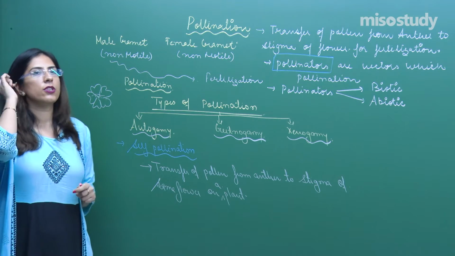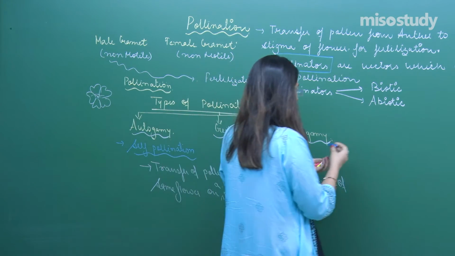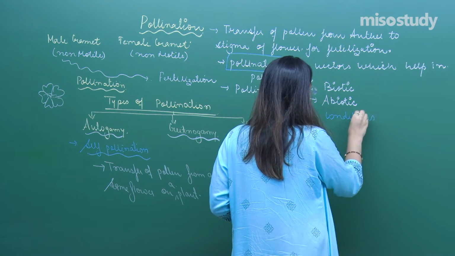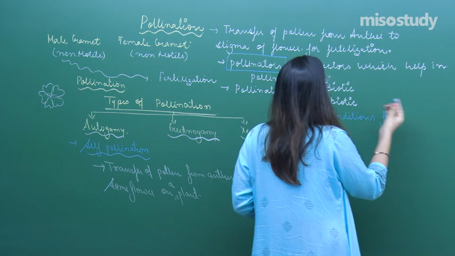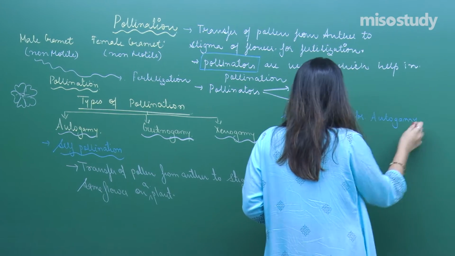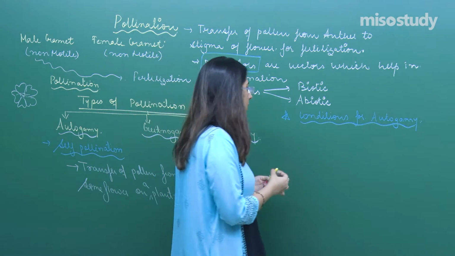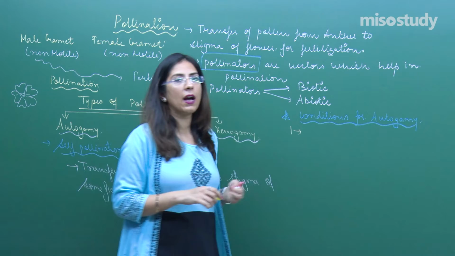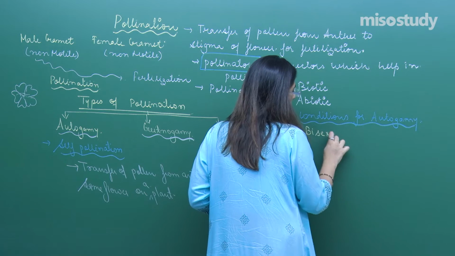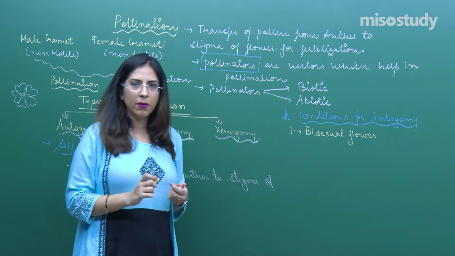Now this self-pollination or the process of autogamy requires certain conditions. Let us talk about it. Conditions for autogamy. There are different conditions for autogamy. The first basic condition is that we should have bisexual flowers, right. So what do you mean by bisexual flowers?